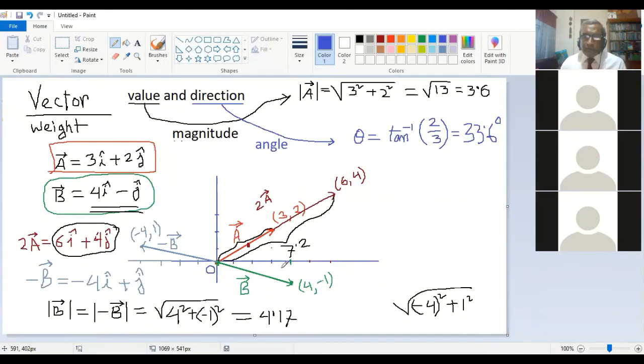In the graph, this is the angle. That means the angle is measured with the horizontal line. When you know the horizontal line, you can find the angle with that line, and in this case this angle is 33.6 degree.